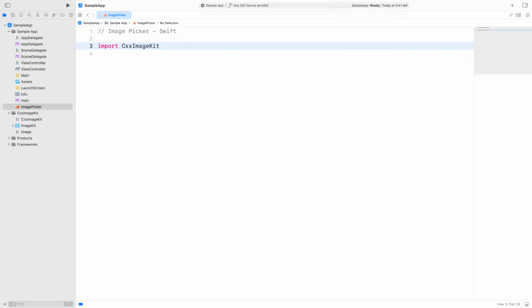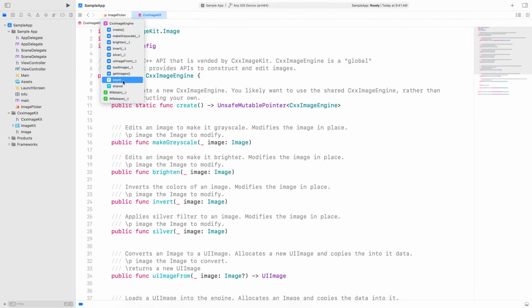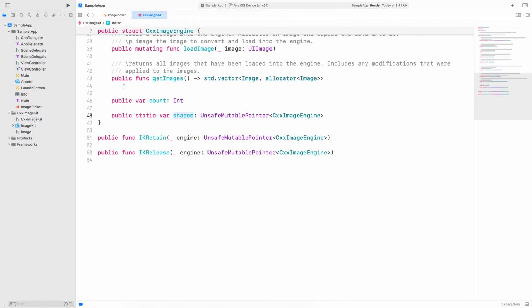And I can command-click on the module name to see its contents. Now, these might look like Swift APIs, but they're actually from my C++ ImageKit library. This is just how the Swift compiler sees them. Let's look at a few of the APIs that I'm going to use today. Starting at the bottom, you can see a static member of type CXXImageEngine. This is currently imported as an unsafe pointer, but we'll get into that more later. CXXImageEngine has a few other members, namely loadImage and getImages, which I'll use shortly.